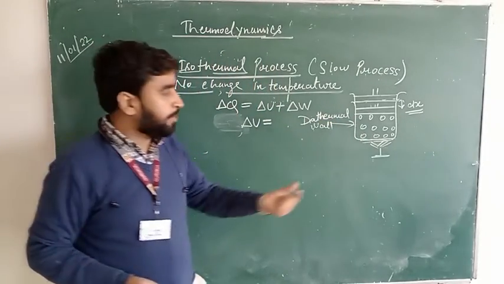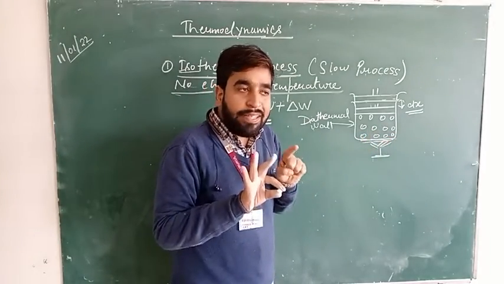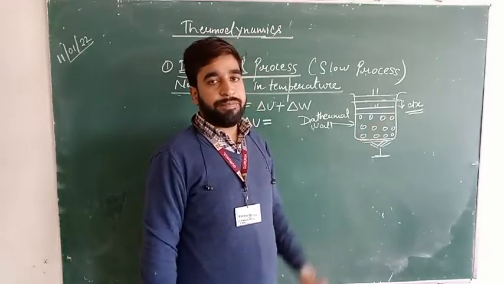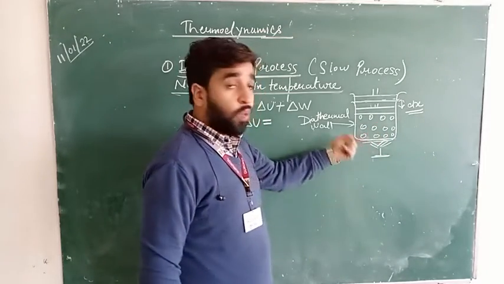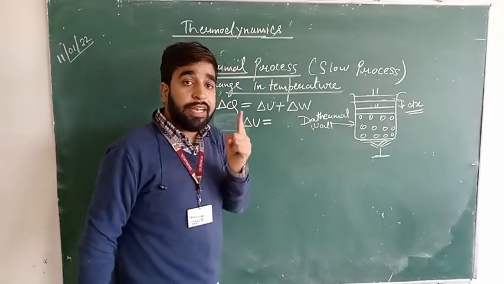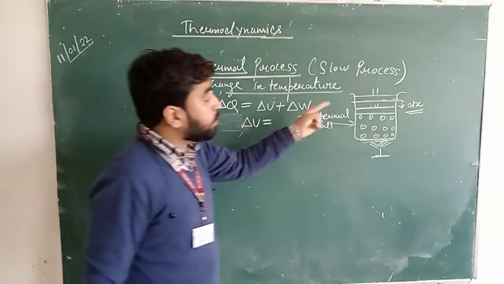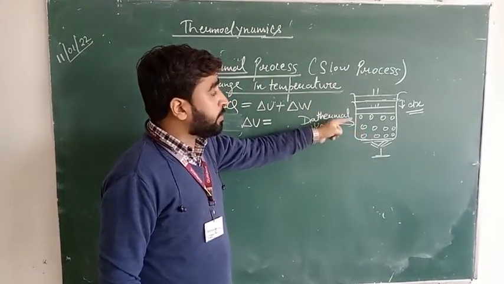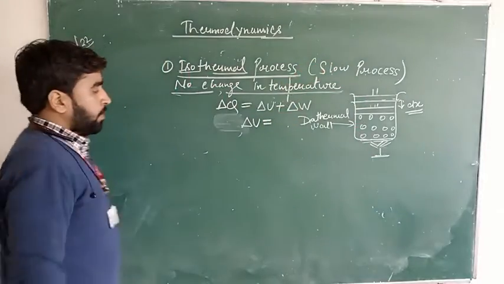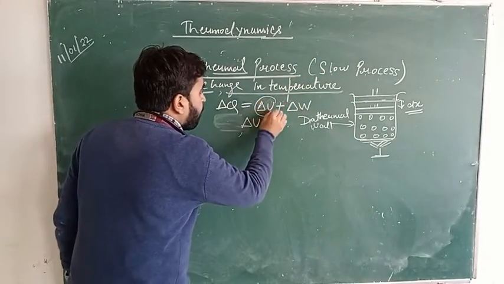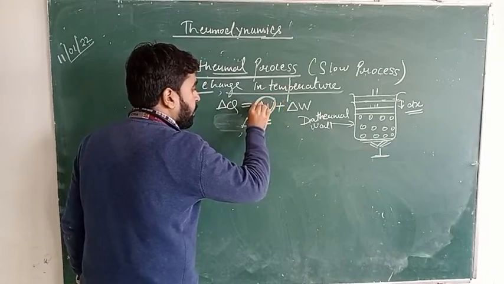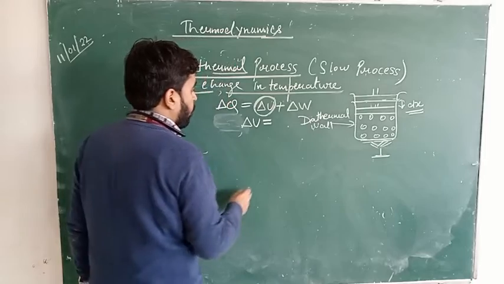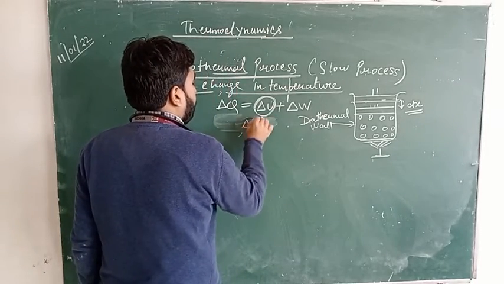Heat is given to the system, temperature will rise, but at the same time the temperature which is rising is given to the surrounding. The system is not holding the temperature. The heat is given at such a rate that it is not increasing the internal energy of the system. All the energy is used to do a certain work, because del U will be equal to 0. There is no change in temperature, which means there is no change in energy. So here we can say del U will be equal to 0.